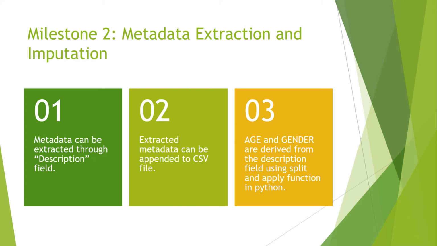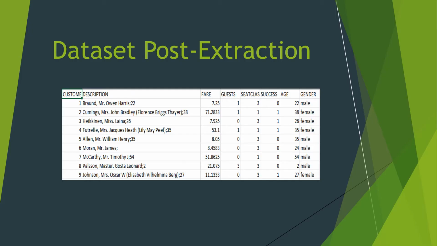The extracted metadata can then be appended to the CSV file. This extraction is done using the split and apply functions in Python. You can see the CSV file after the extraction is completed. It now consists of 2 more fields, that is age and gender.